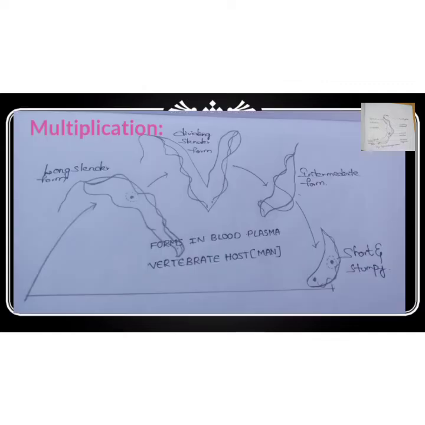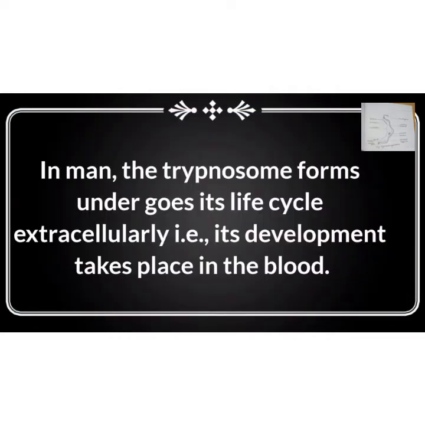So it exhibits polymorphism. In man, the Trypanosoma form undergoes its life cycle extracellularly. That means its development takes place in the blood plasma and not in the blood cell.